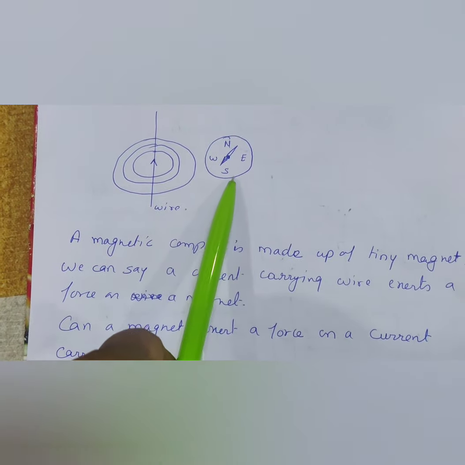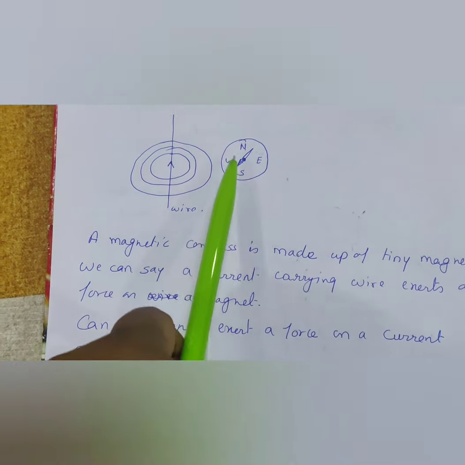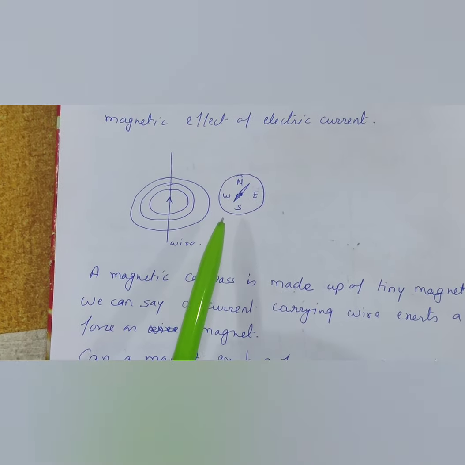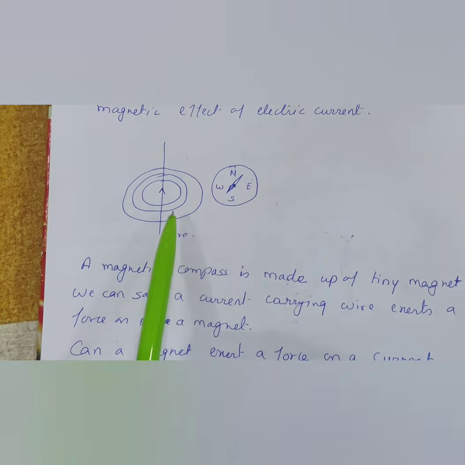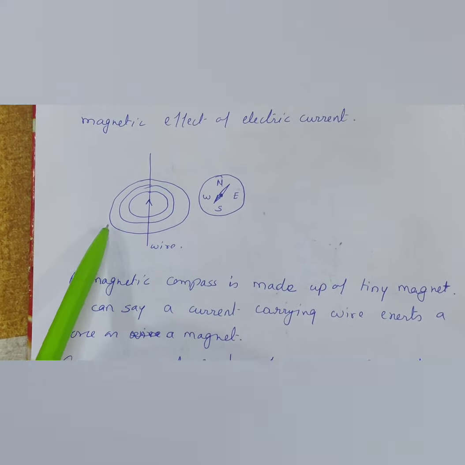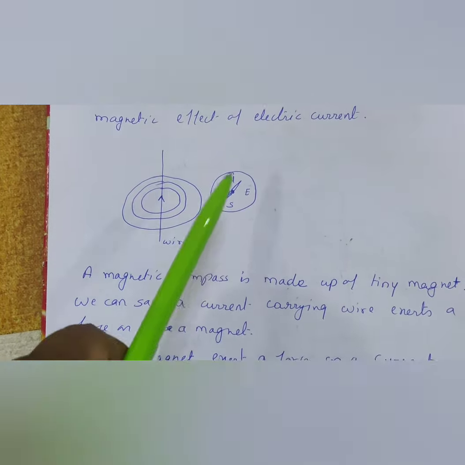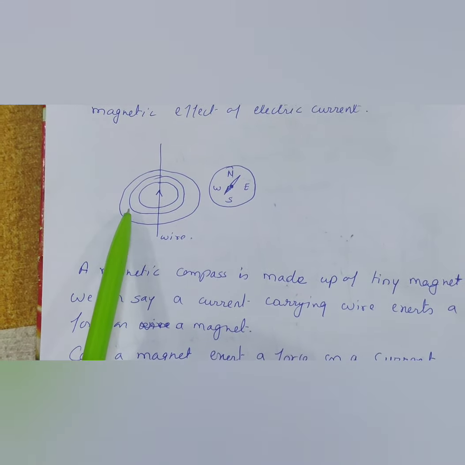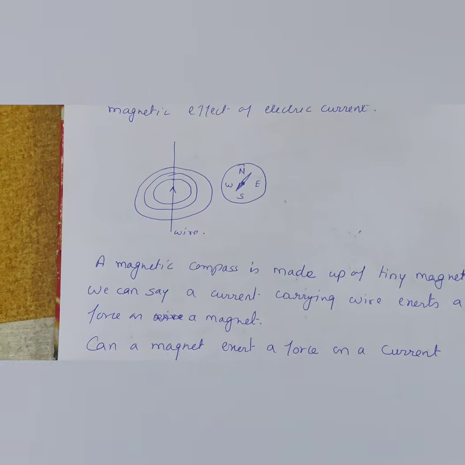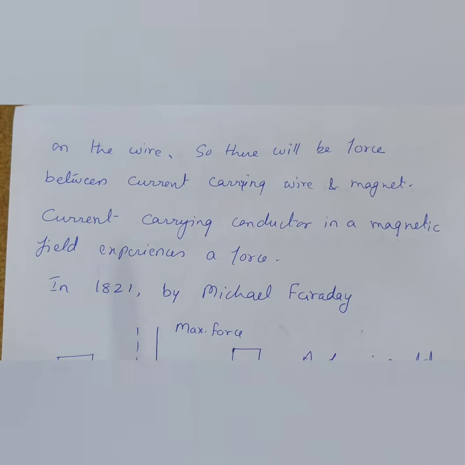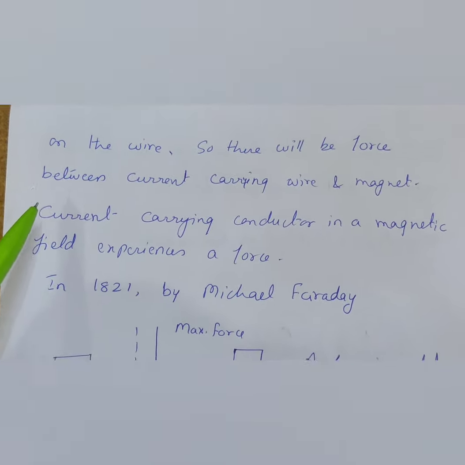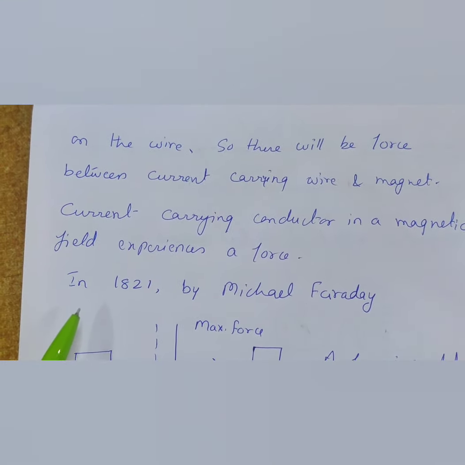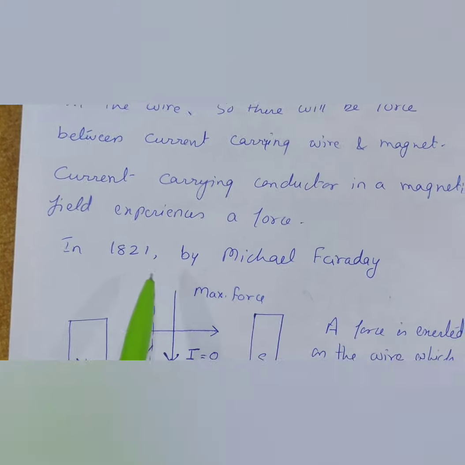Now when we keep the compass near the wire, it gets deflected, which means there is some force. So every action has an equal and opposite reaction. When the compass has deflected, the wire will also move from its place. So there will be a force between the current carrying wire and the magnet. This was discovered by Michael Faraday in 1821.